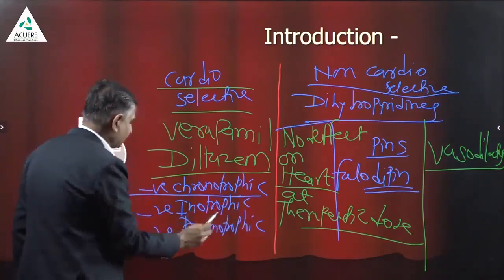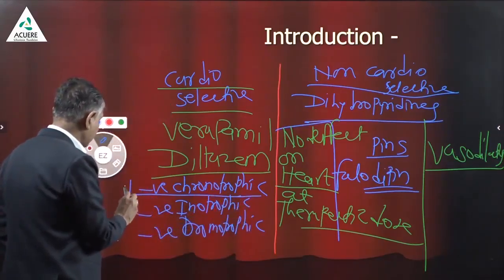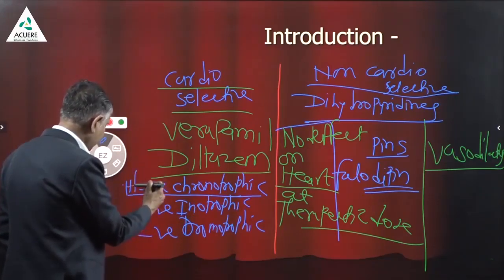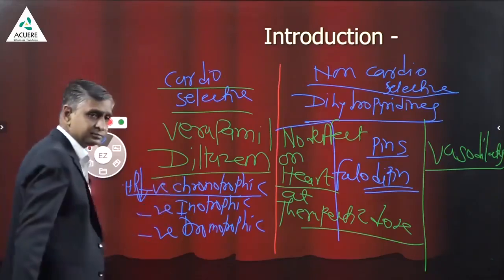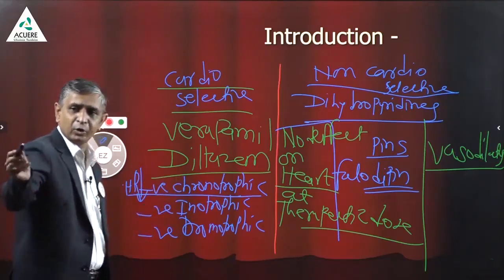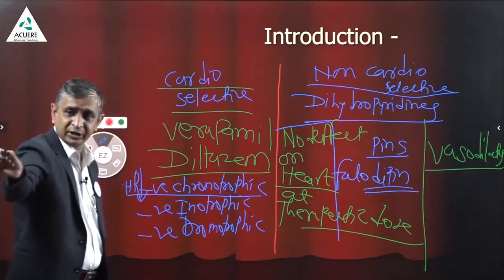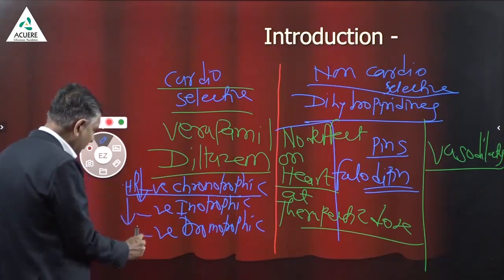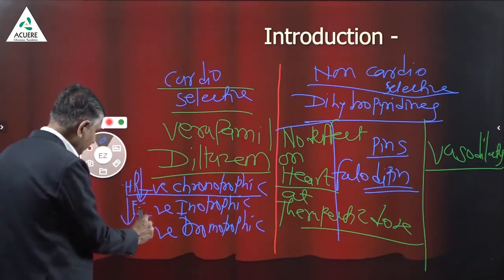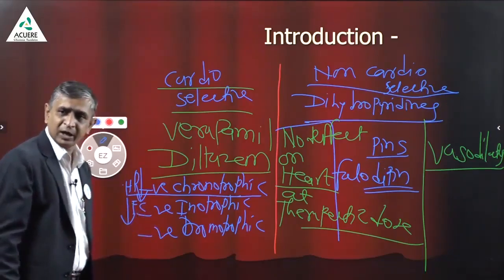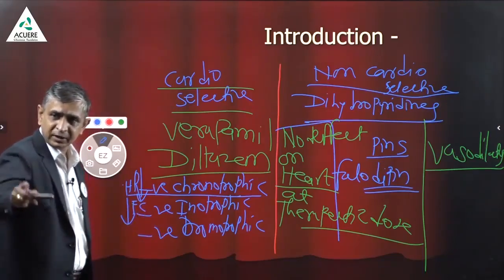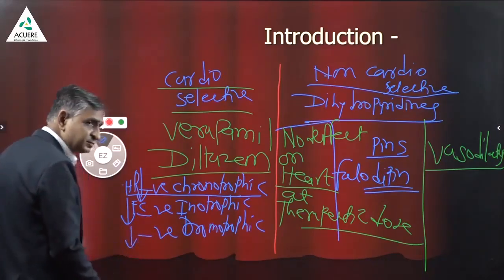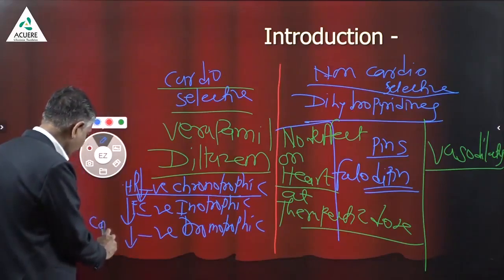Negative chronotropic action means reduction in heart rate. Negative inotropic action means reduction in force of contraction of the heart. Getting my point? And negative dromotropic action means reduction in conduction of impulse.